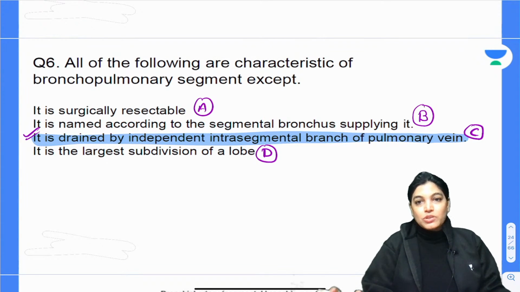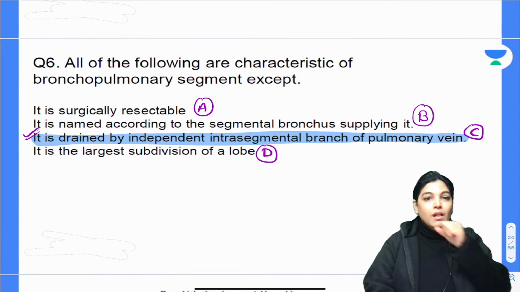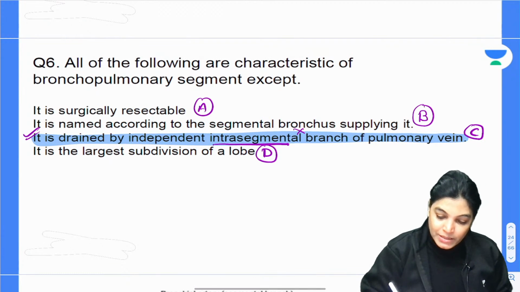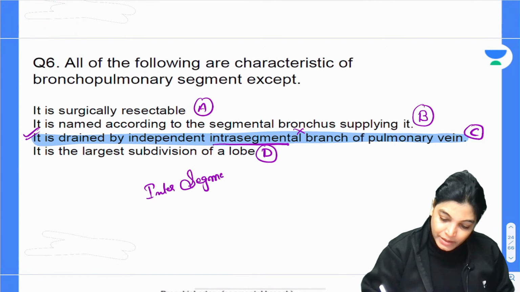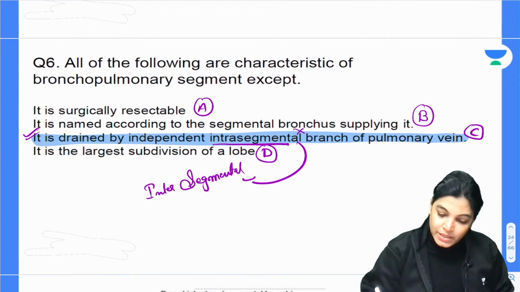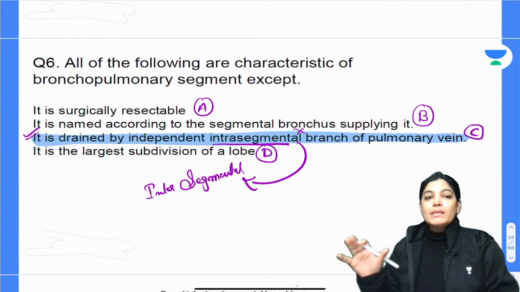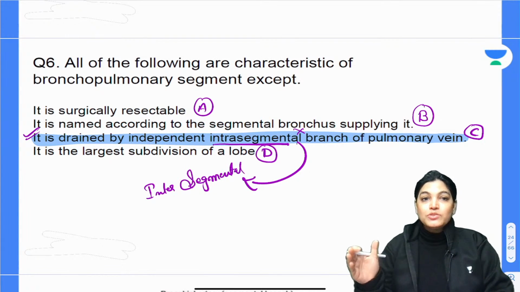If we go with the definition, the location of tributaries of the vein is not intrasegmental, it should be intersegmental. So, option C is correct because the location of the tributaries of veins should not be intrasegmental.